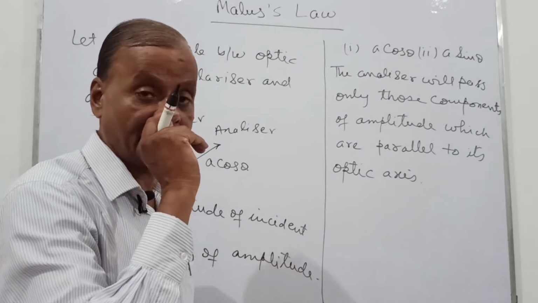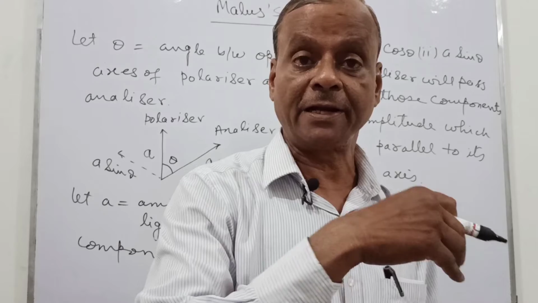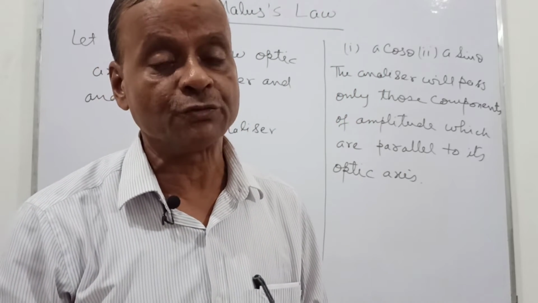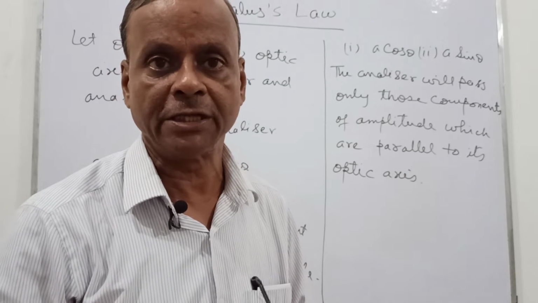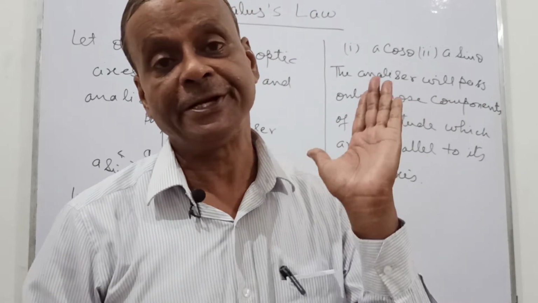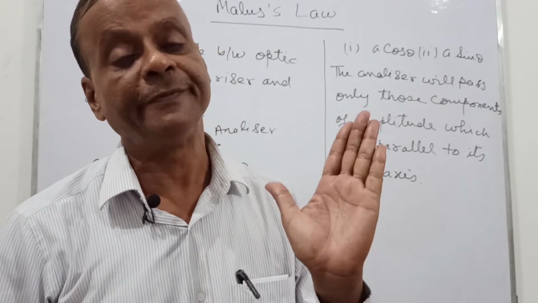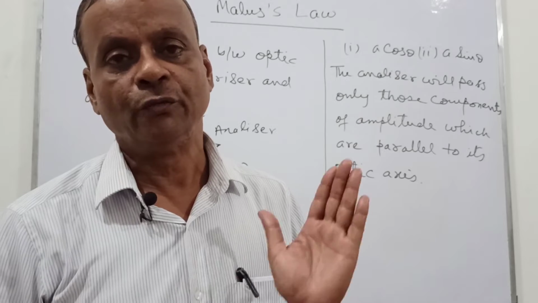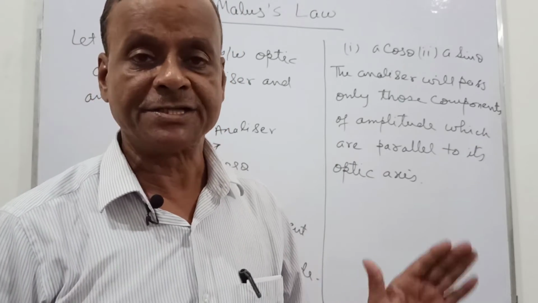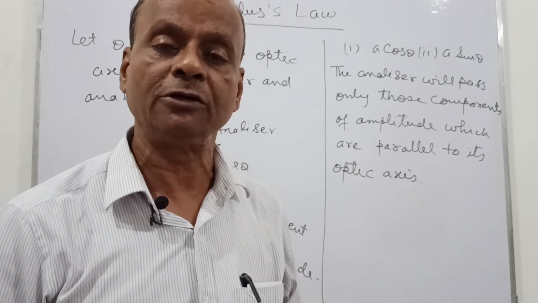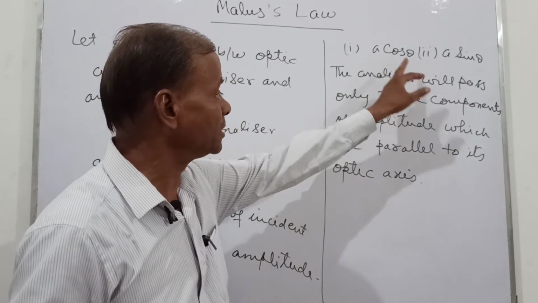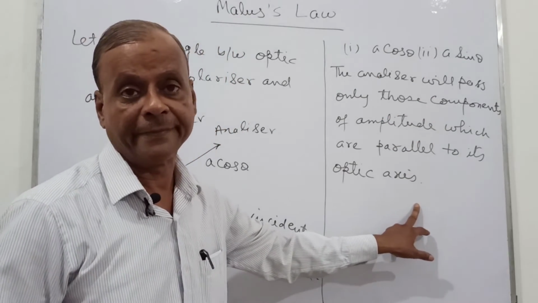We have been saying that only the components parallel to the optic axis will pass, only those vibrations will go. So the amplitude of the vibrations we have taken as A. So the polarizer will allow the vibration of amplitude A, then this A will be divided into two components. One is A cos theta, which is parallel to the optic axis of the analyzer, and second the A sin theta, which is perpendicular to the optic axis of the analyzer. So only the A cos theta component will be allowed to pass by the analyzer.